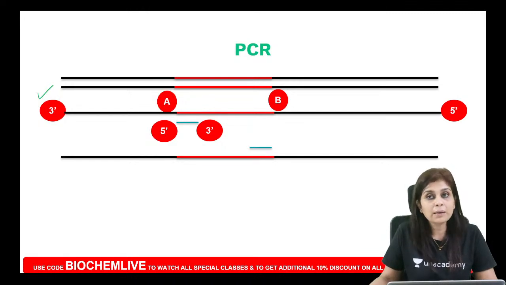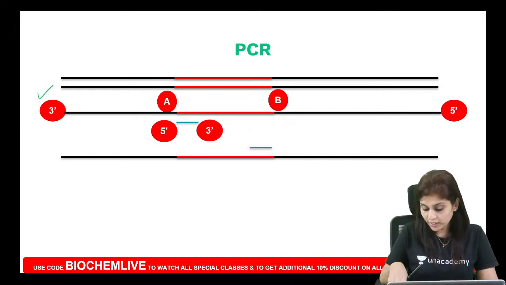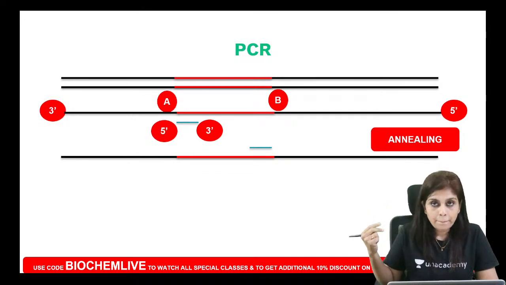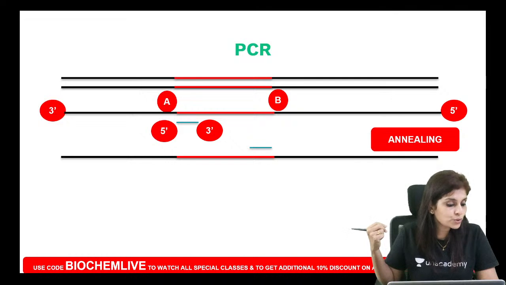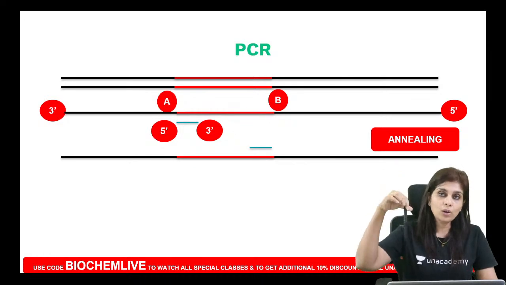How many primers do we need? You need 2 primers. And when you add primers, do you see that primers go and anneal? So can we call it an annealing step? So what is the second step of PCR, all of you? The first step is denaturation. The second step is annealing. Now all of you tell me, how should the temperature of the annealing step be? Should it be high or low?